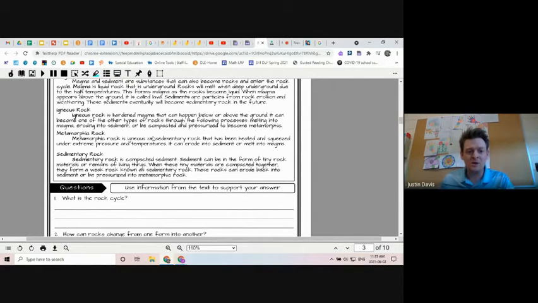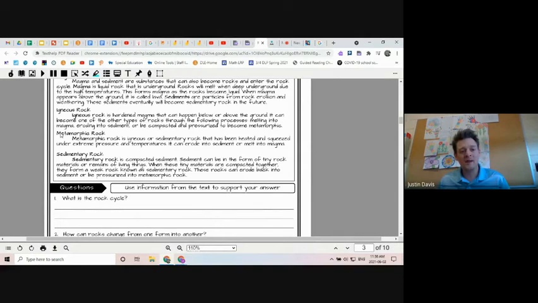But all these rocks can also be eroded by weather and wind or water. So erosion is when the weather will affect the rock by taking little bits of it away. And those little bits become sediment, which can become sedimentary rock. And any igneous or sedimentary rock, if it gets squished or compacted for long enough, it changes into metamorphic rock.